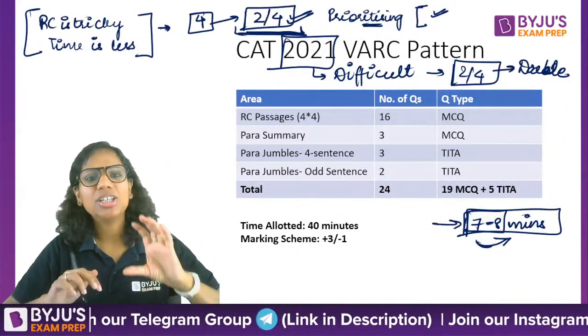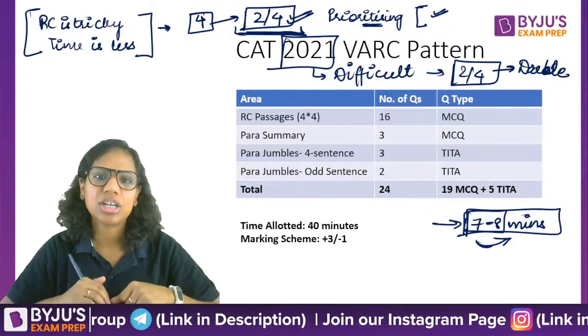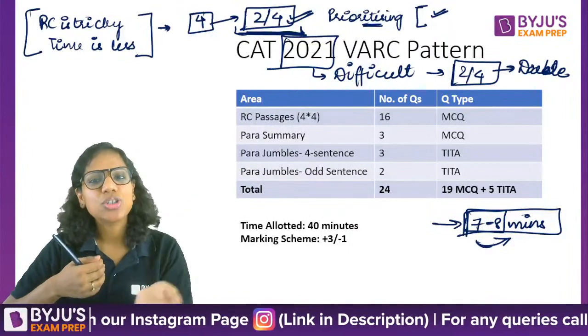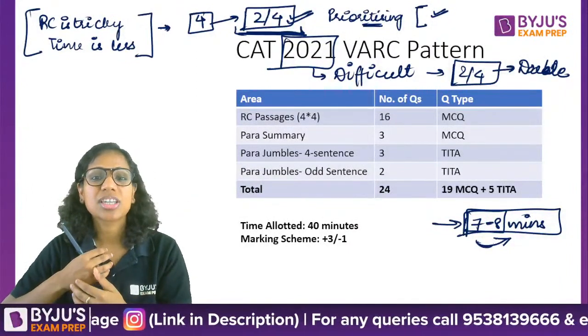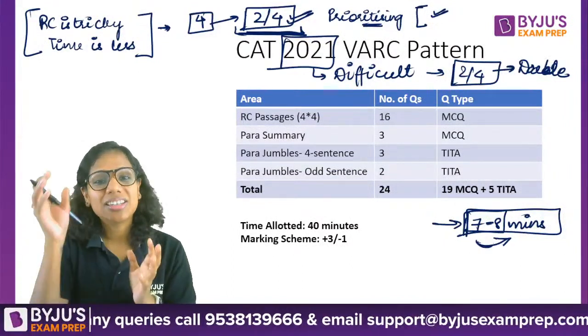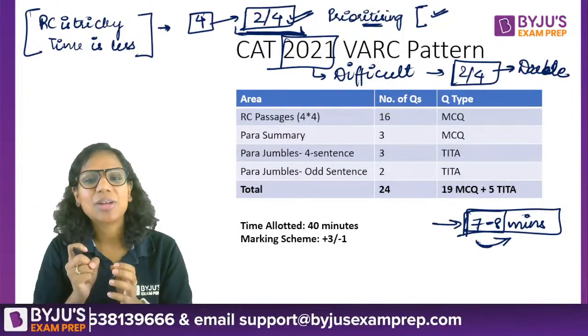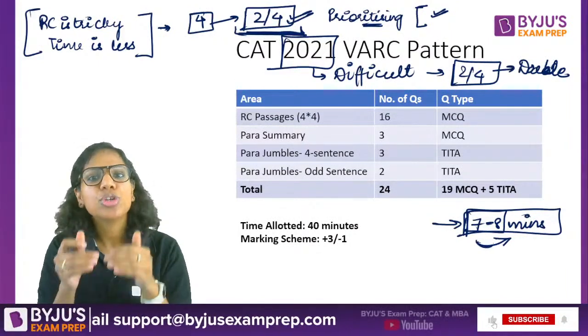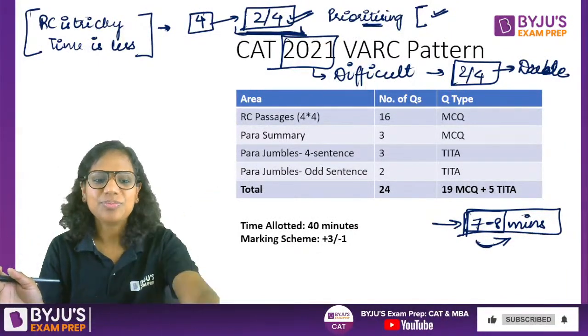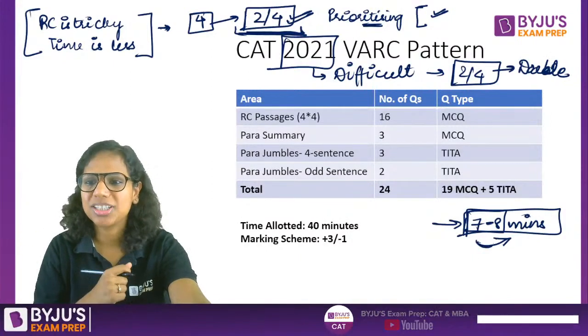Okay, and automatically you are able to devote more time to your fourth RC passage. Initially, probably you'll just be able to read it and attempt one question. Gradually, you'll be able to read it and attempt two questions. After that, you'll probably be able to read all the four questions, then choose two out of them and attempt the two easy out of them. Even if you reach there, that's actually a good thing. Okay, so it's a gradual process, happens with time.